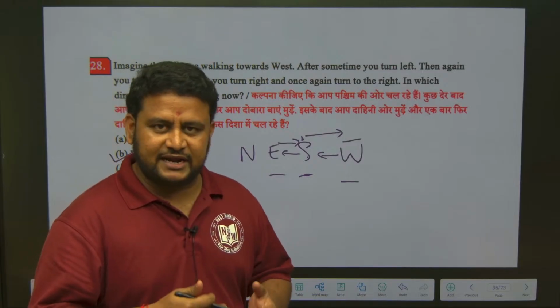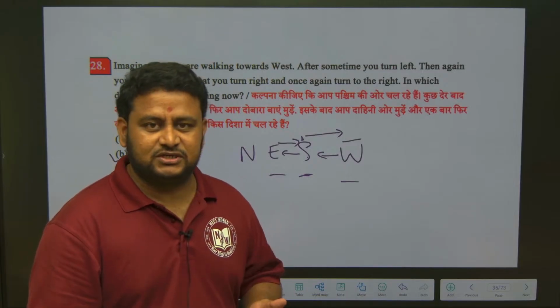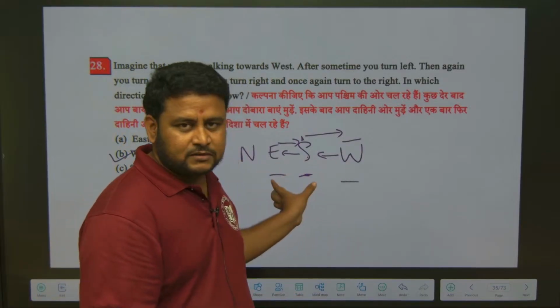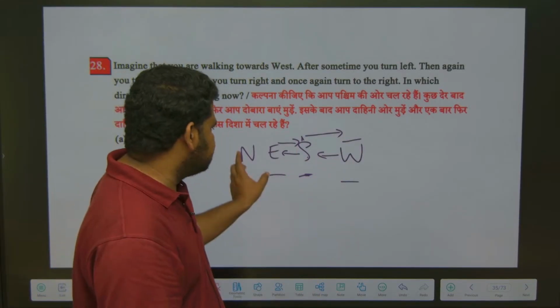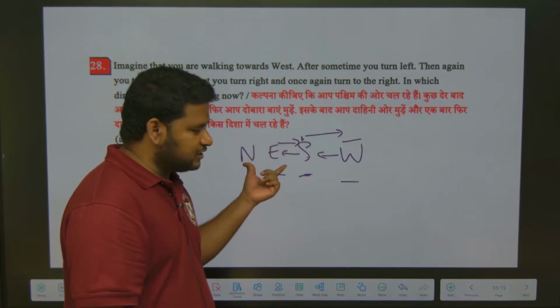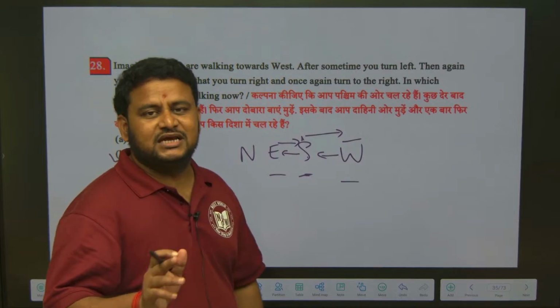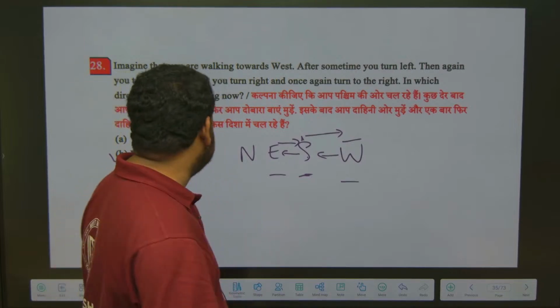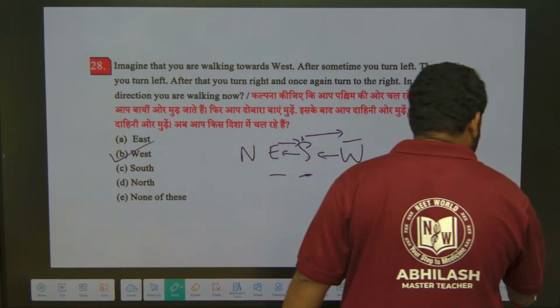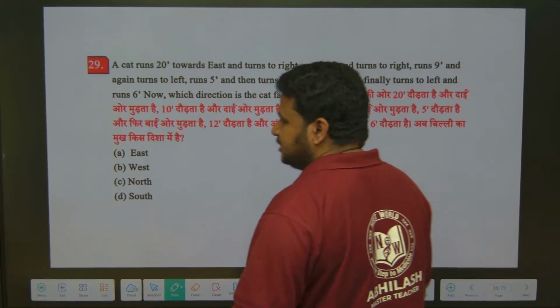Those who do not have clarity about this, please do watch the previous session, you will get complete clarity. I have told you how to use northeast, southwest, and how you can solve the question using this. Explaining took 1 minute or more, but for solving the question we can solve it in just 20 seconds. The answer is B, it is west. Clear? Let us move to the next question.